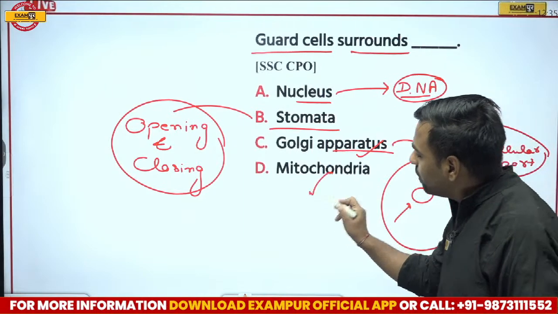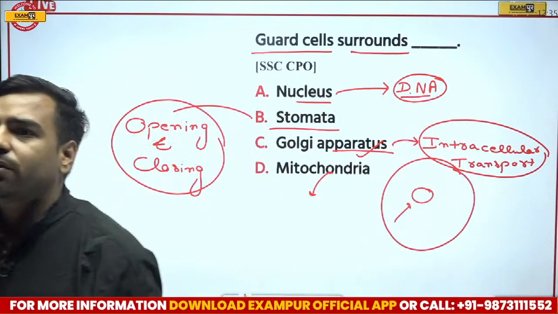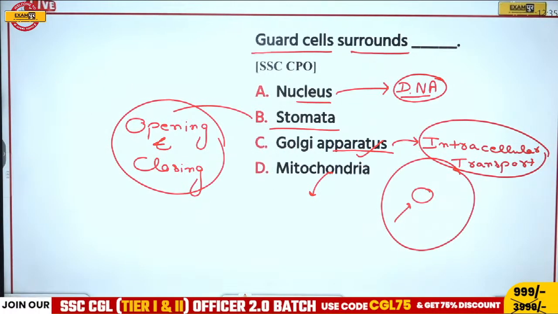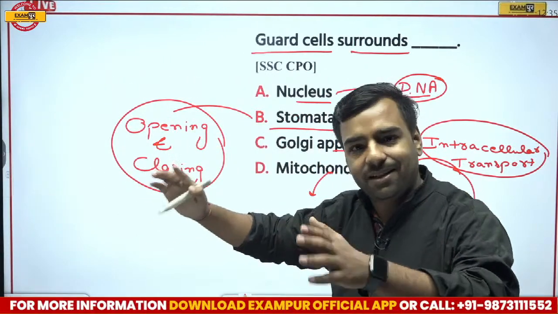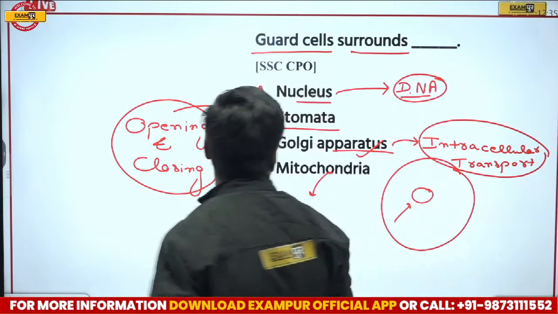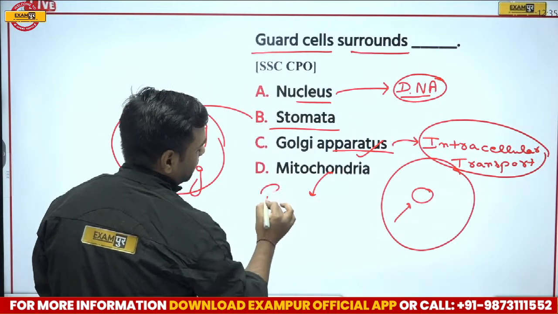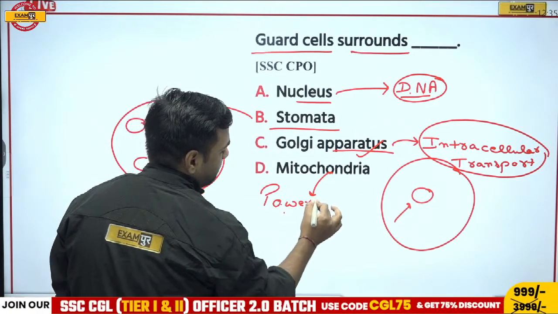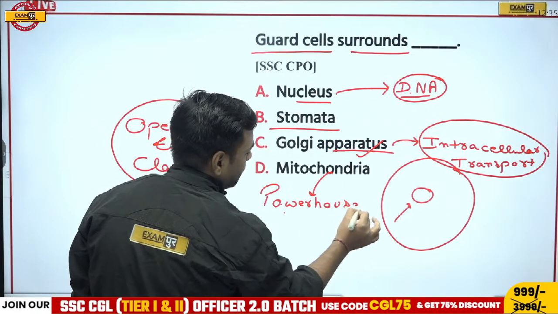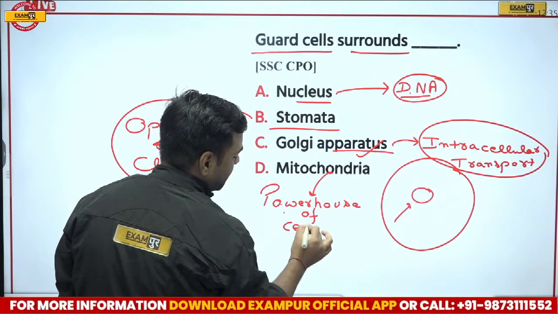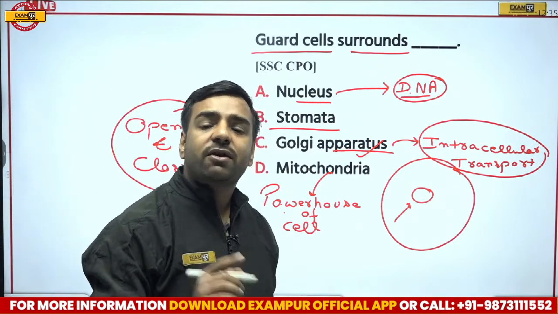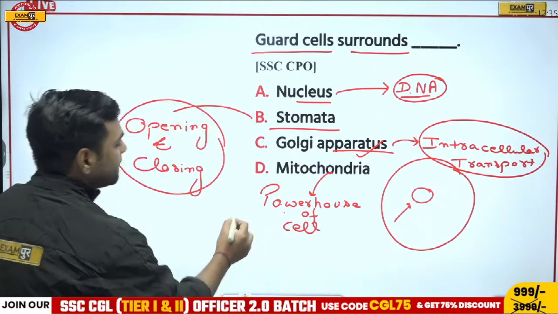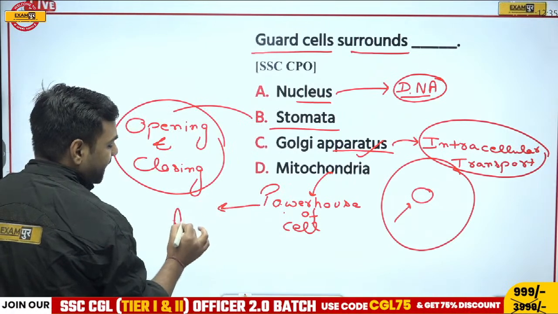Now talking about mitochondria. Yes, Avan, if I talk about the nucleus, it is like the class monitor in short. And if I talk about mitochondria, it is actually the powerhouse of the cell. Why are we saying powerhouse? Because it is giving energy. In what form? It is giving me the energy in the form of ATP.